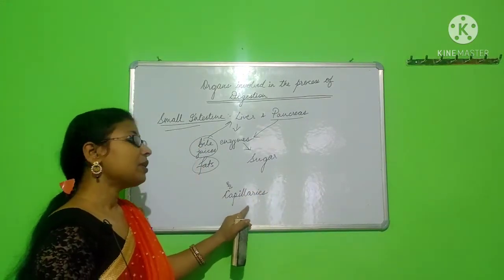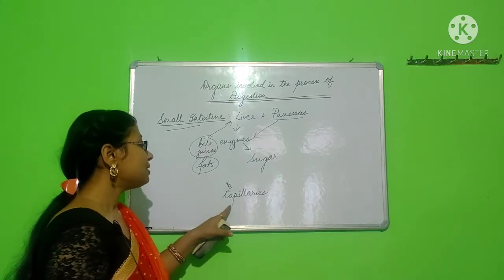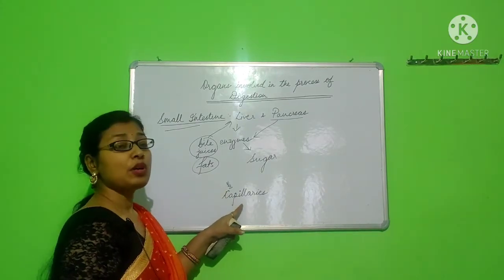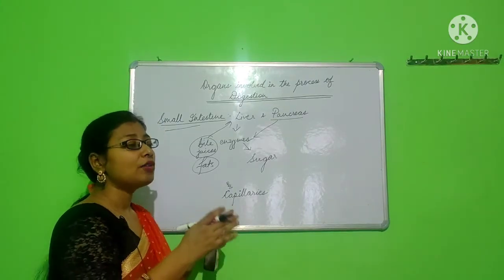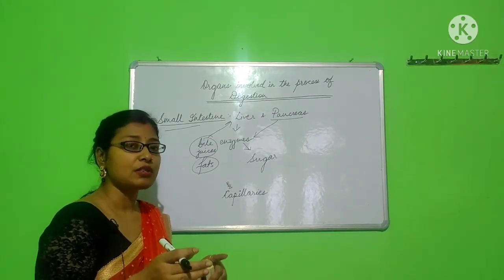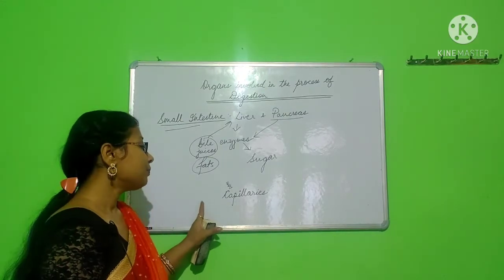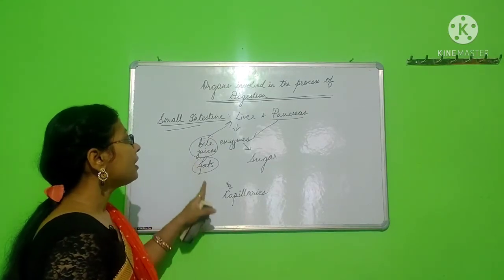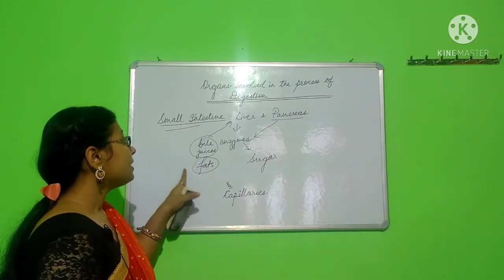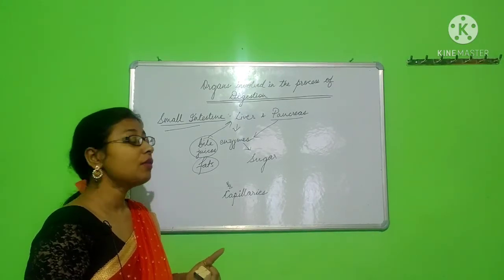Okay, these capillaries absorb the nutrients that are present in the food, and when they absorb the nutrients, they get mixed with the blood, and now this blood is carried to the different parts of our body so that nutrients can be given to different organs. Okay, in this way, the small intestine plays a major role in the absorption of nutrients from the food.